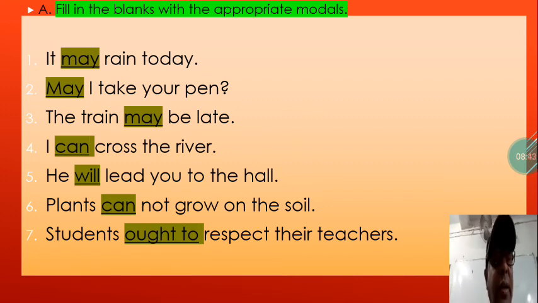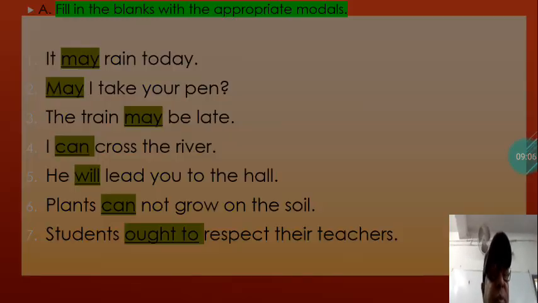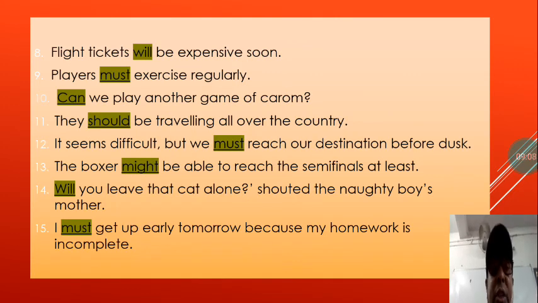Like that there are uses of modals in different sentences. Here the next one, question 7. Students ought to respect their teachers. Ought to is showing obligation. It is our obligation, our morality to respect our teachers and our elders. Here the next one, in question 8: Flight tickets will be expensive soon. Here some prediction is done.